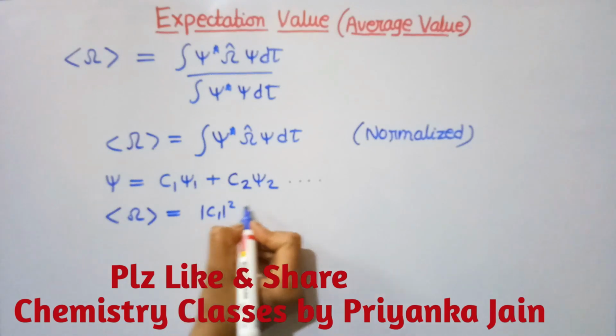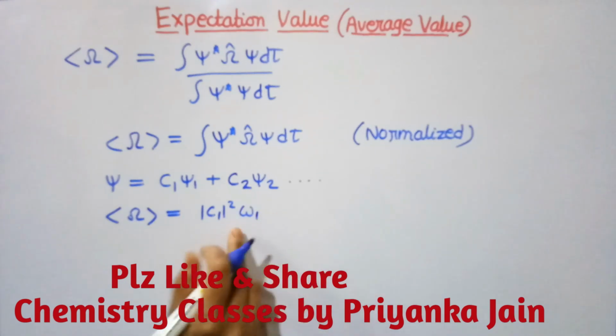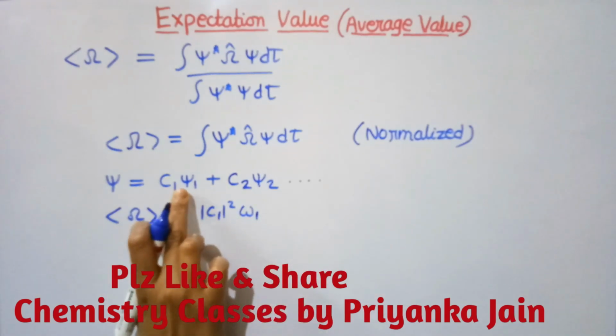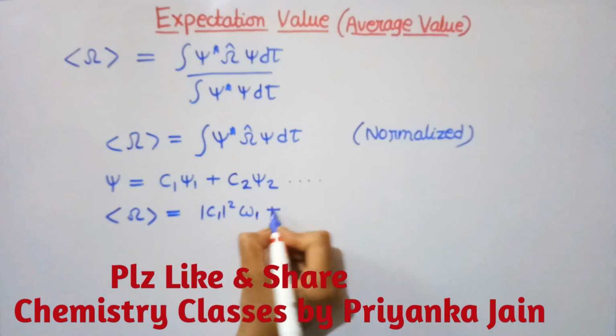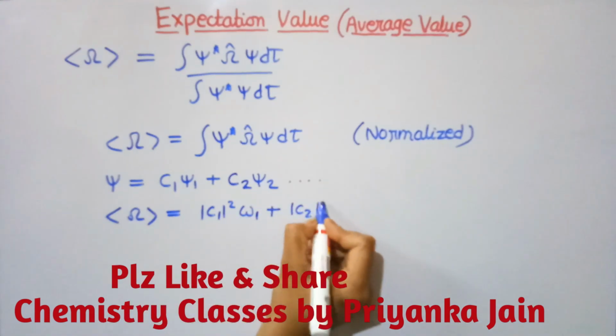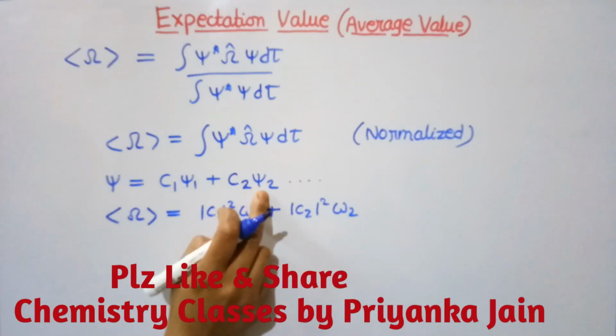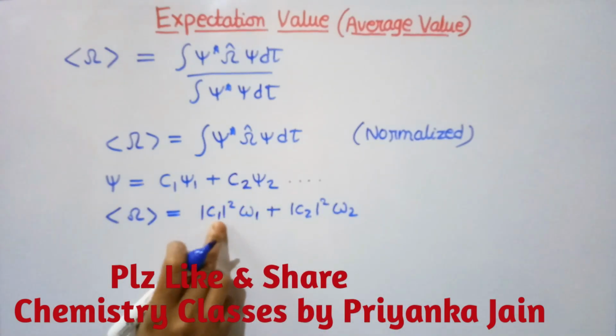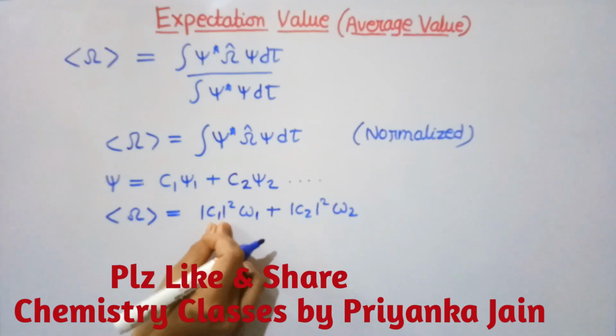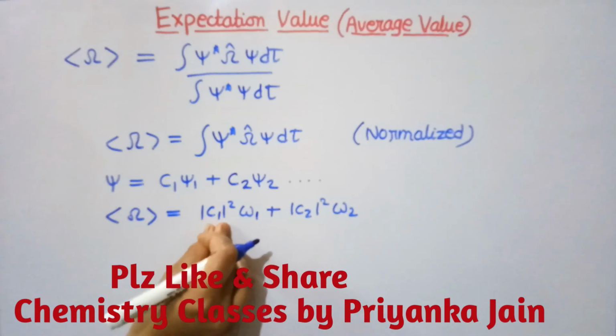In these cases the expectation value is given by C1 square omega 1, where omega 1 is the eigenvalue for this function, and C2 square omega 2, where omega 2 is the eigenvalue for this eigenfunction, right? And this term denotes that we have to take only the value; we do not need to take the sign here.